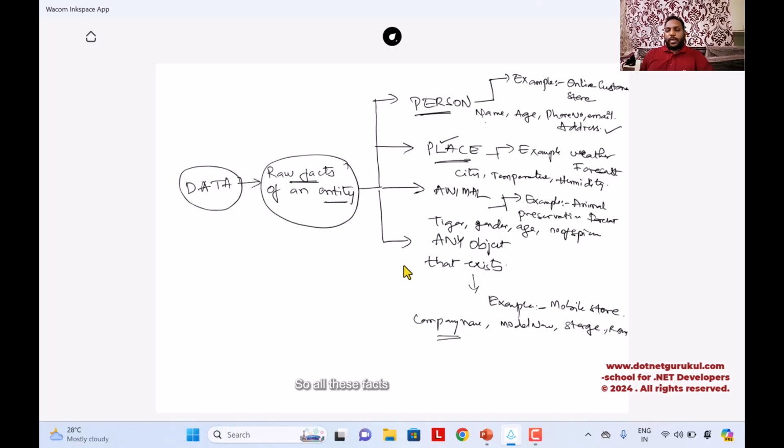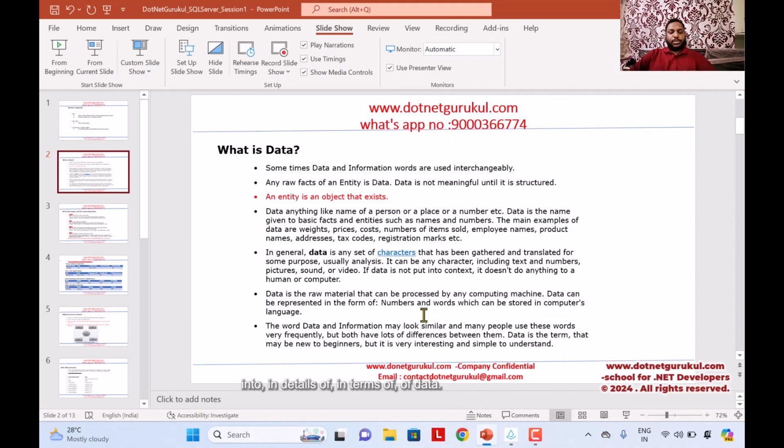All these raw facts are nothing but facts of the entities. Now it is important to understand what data is, and we know what the raw facts of an entity are. First we try to know what an entity is, and later we look at the different raw facts of the entity. So let's get into details in terms of data.